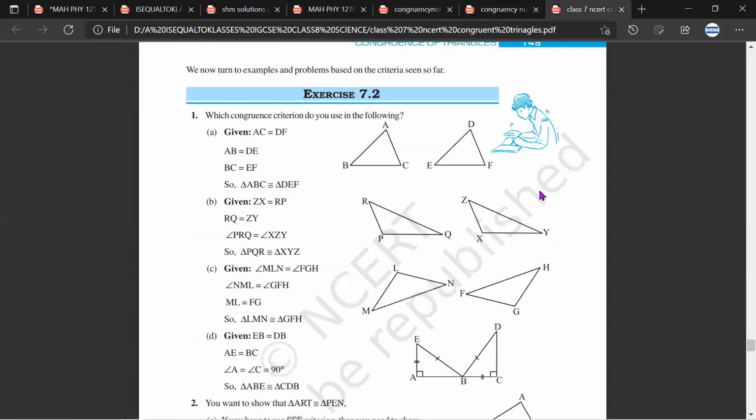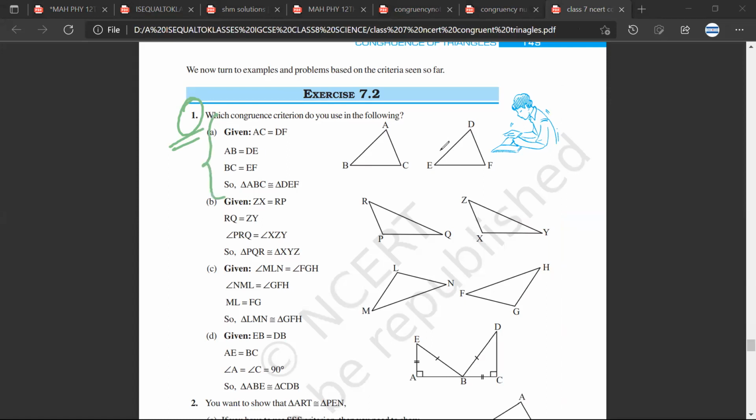I'll see if I can find some good questions about the SSS criteria. So for example, if you look at this question, triangles ABC and DEF, they have given us this. Do you think these 2 triangles are congruent?